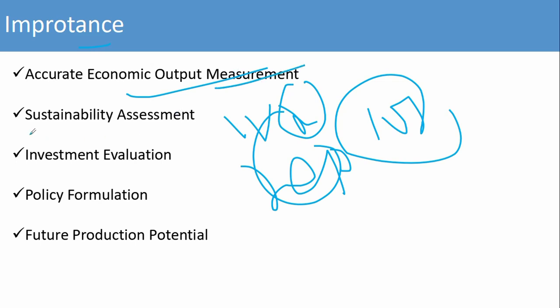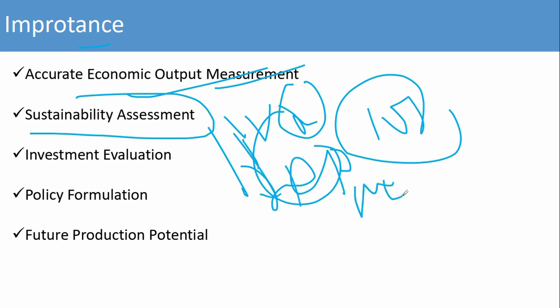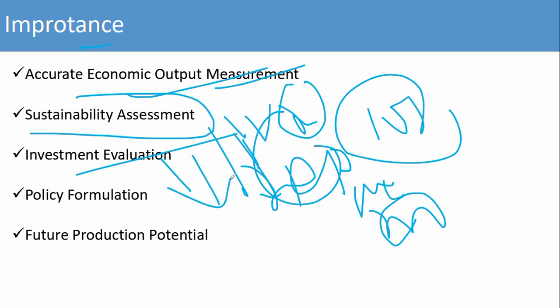Second is sustainability assessment. NDP gives an exact assessment of the economy, like a higher growth rate suggests that the economy is not only expanding but also maintaining and improving its productivity. Third is investment evaluation. NDP helps in evaluating the effectiveness of investment strategy, highlighting whether investment is contributing to enhancing productivity or not.